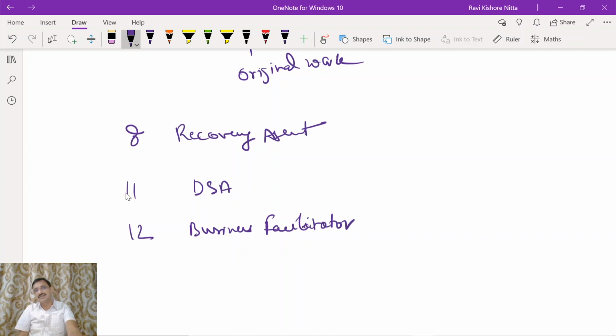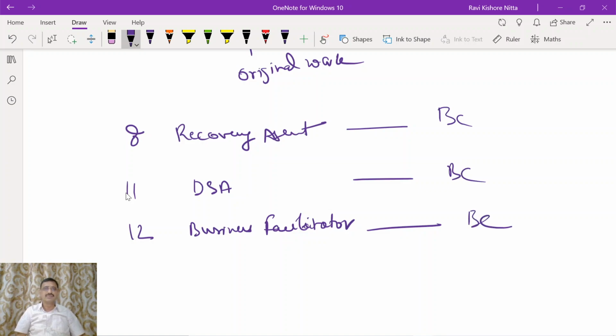Business facilitator. Okay. Don't mind about the spellings. I may be weak in spellings, but you just understand the concept. Now, these are providing services somewhere in all of them. Banking company is common, so we will take banking company. Let us say I am appointed as a recovery agent of State Bank of India.